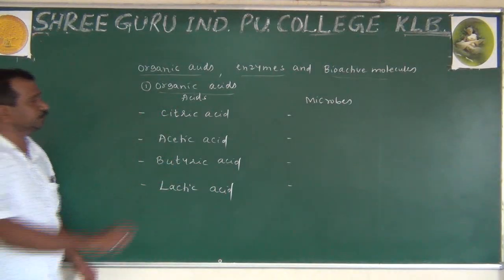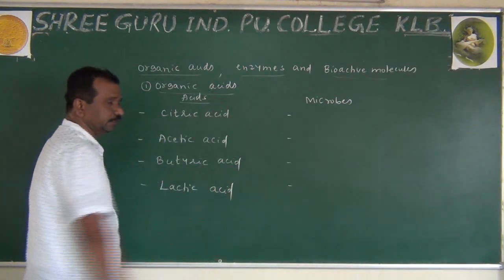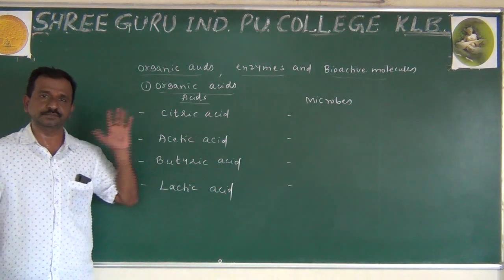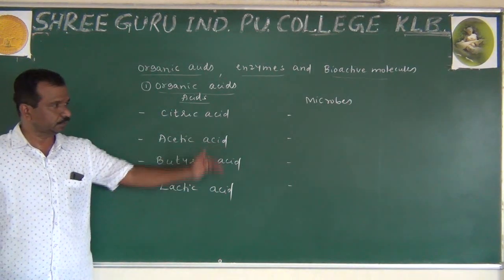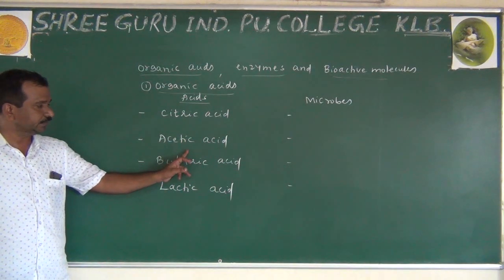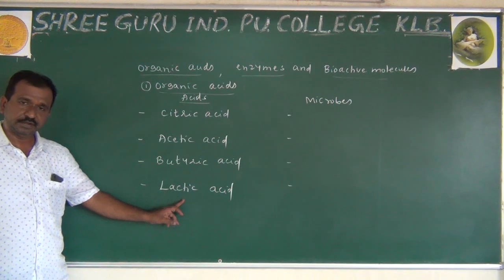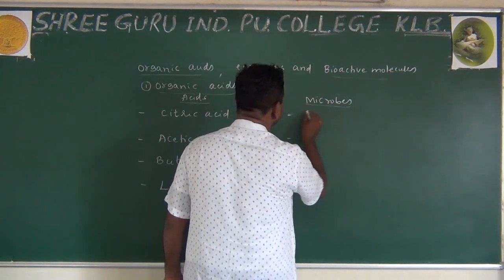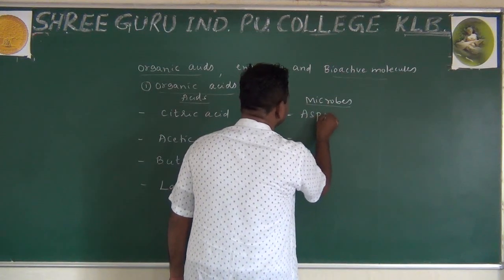These are the acidic substances which are going to be prepared with the help of microorganisms. Here we are using only the microorganism, that is what we are going to observe: citric acid, acetic acid, butyric acid, lactic acid. Citric acid is prepared with the help of the microbe Aspergillus